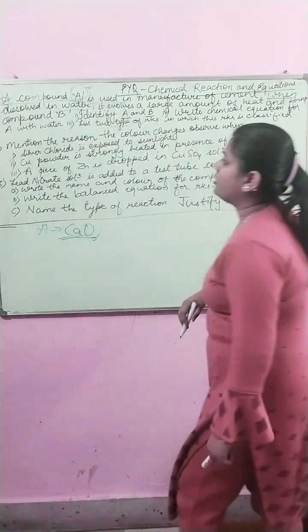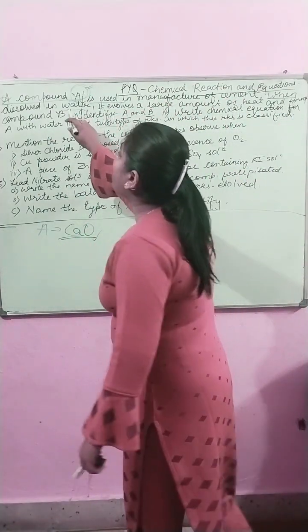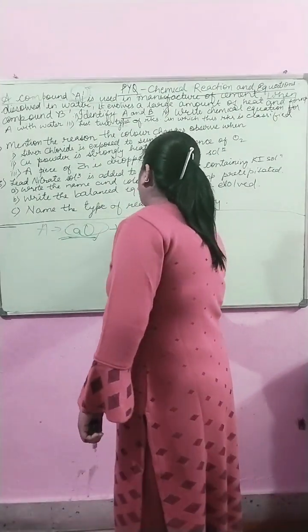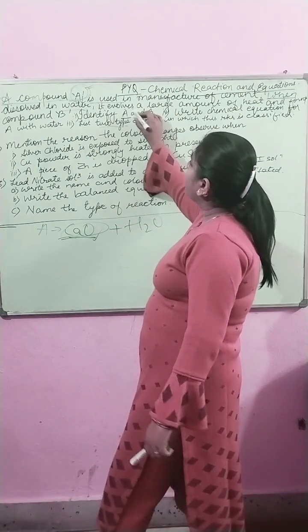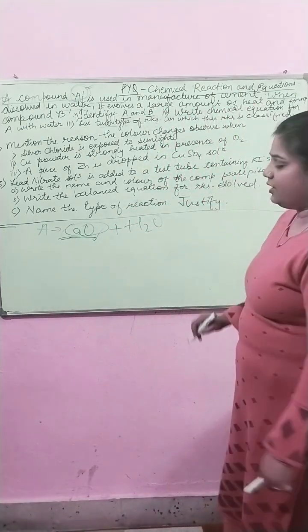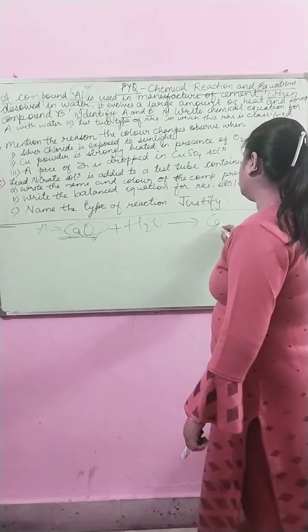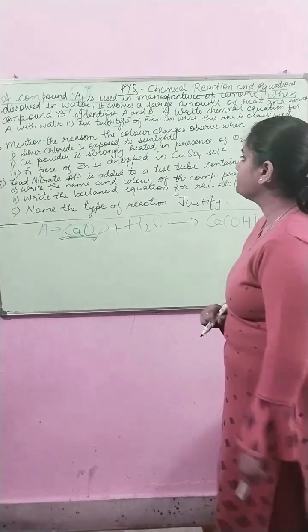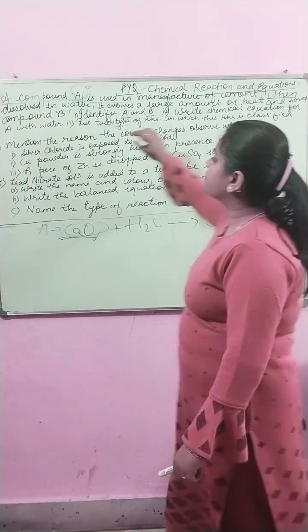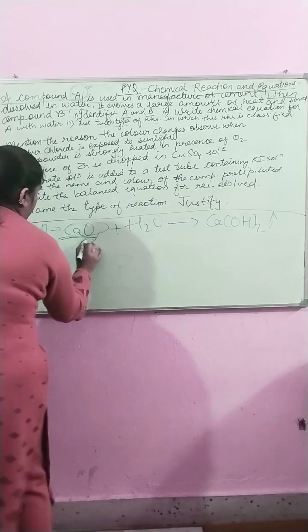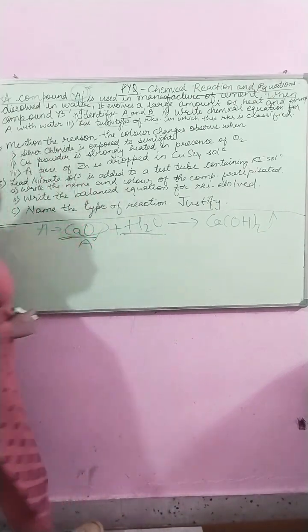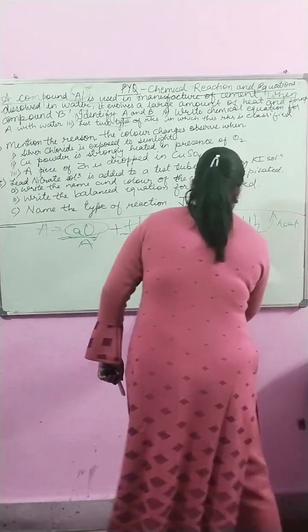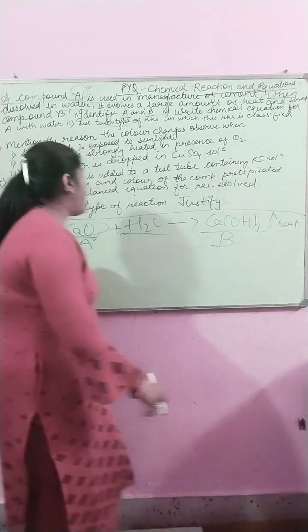When compound A, calcium oxide, dissolves in water, it evolves a large amount of heat and forms compound B. So we have got the answer.